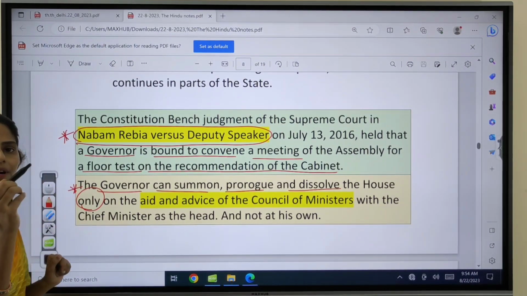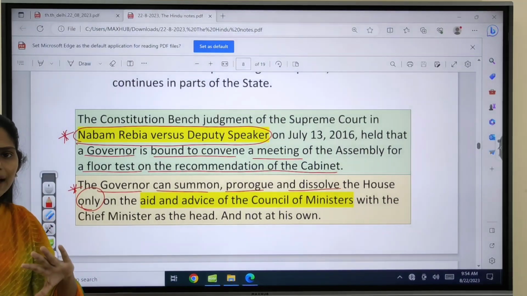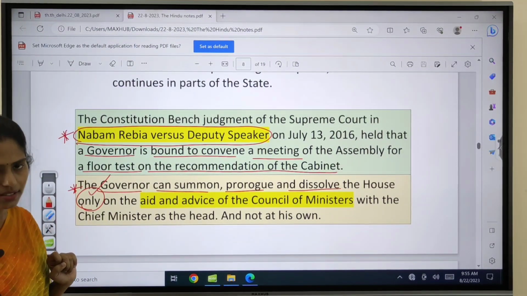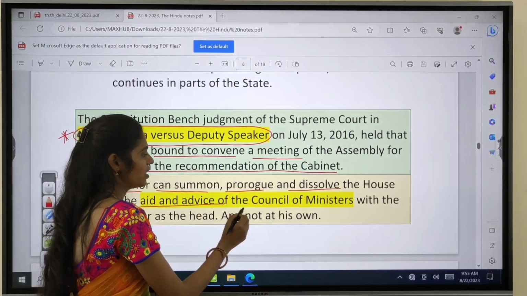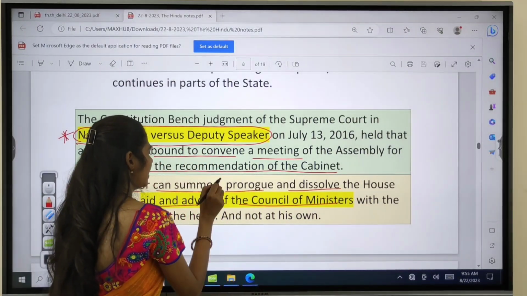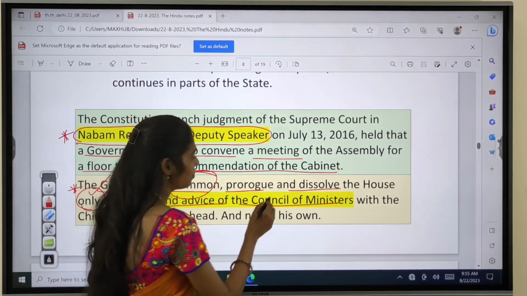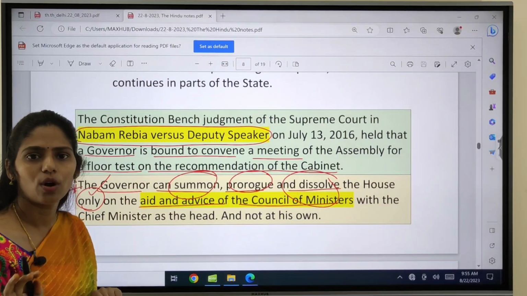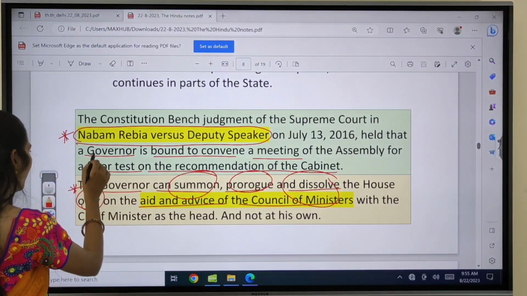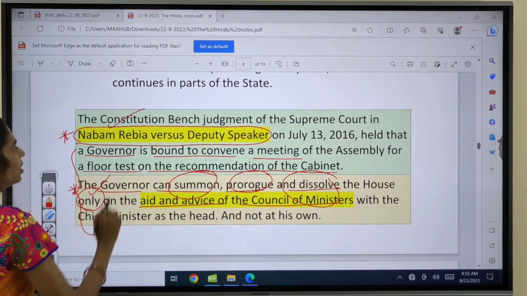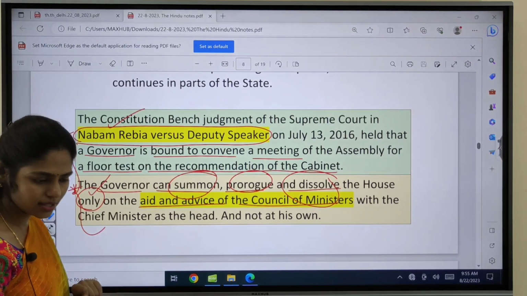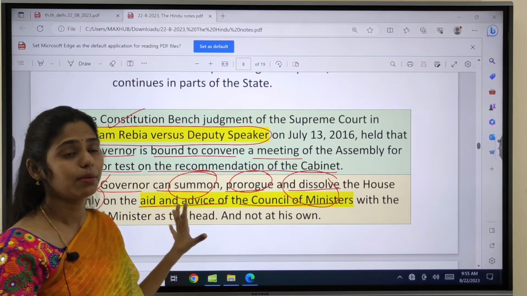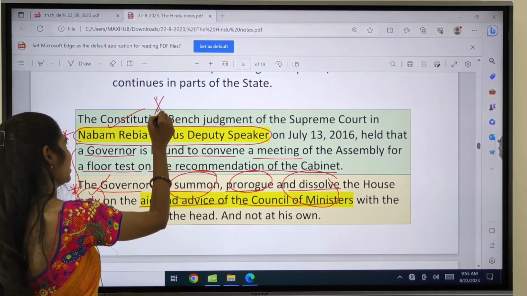There should be no personal discretion of the governor; only on the aid and advice of the Council of Ministers can he summon the session, prorogue it or dissolve it, but it should not be done on his own. These are the two important things said by the Supreme Court in the Nabam Rebia versus Deputy Speaker case of 2016, and you have to remember this.